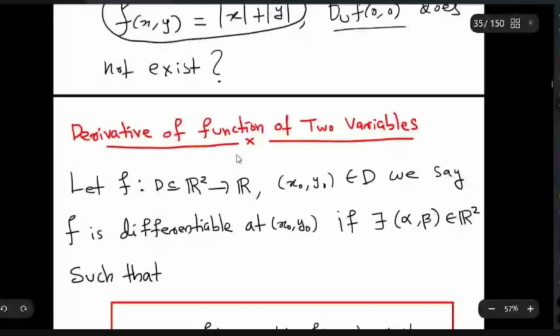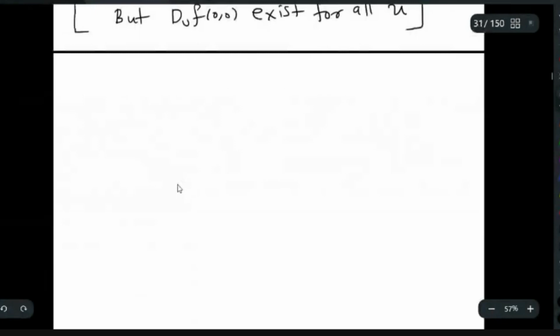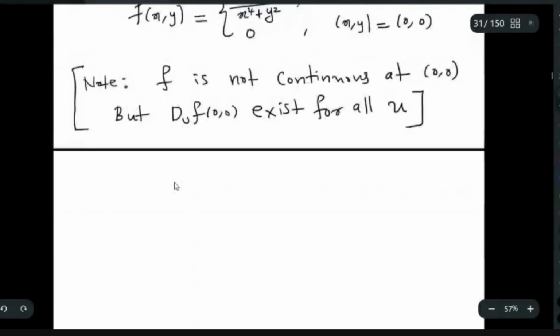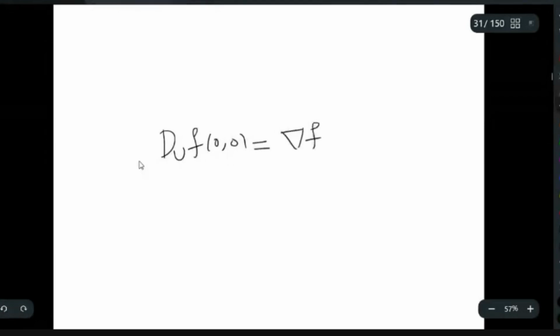we look at the definition of derivative of a function. I think you might have seen the directional derivative in your earlier classes. There you might have written a formula like this: the directional derivative D_u f at 0, 0 should be equal to del f at 0, 0 dot u. So this is the vector.